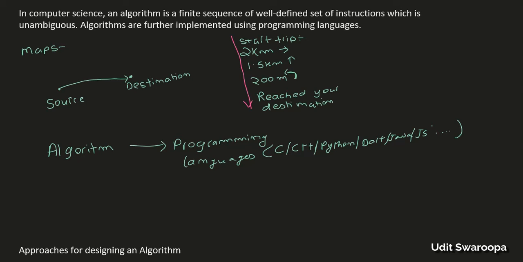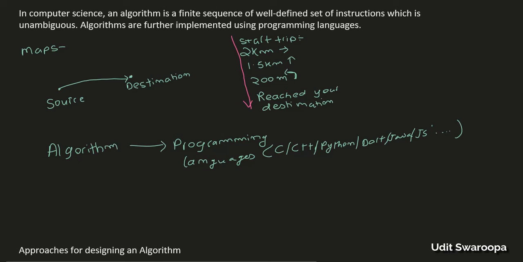So algorithms are almost everywhere, and an algorithm can be considered as a set of instructions which you can use to reach your destination or to solve a problem. Okay, now the thing is that, I guess the algorithm spelling is wrong. I'm really sorry.